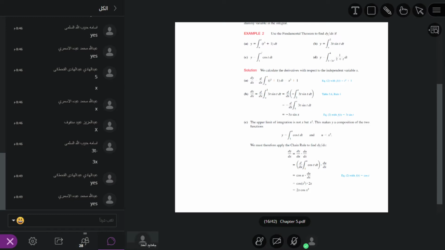First step, we take the derivative on both sides. So dy over dx equals d over dx of the integral from 1 to x square of cosine t dt.